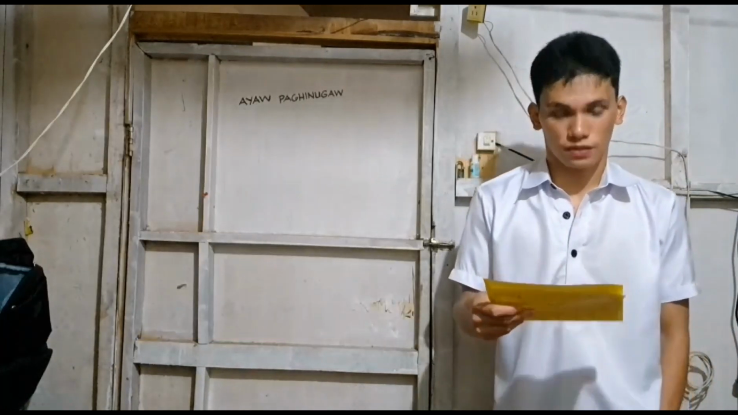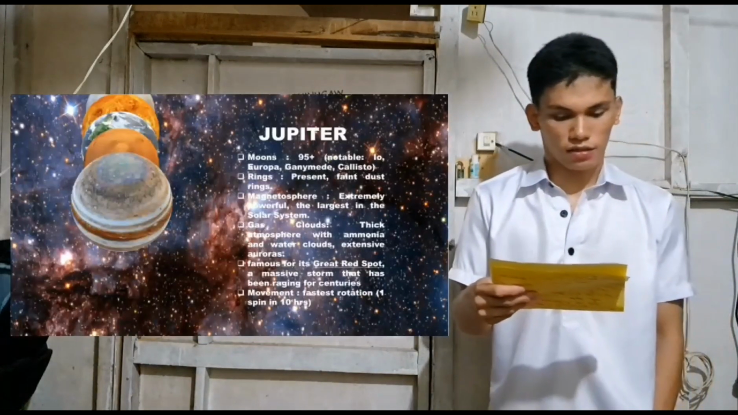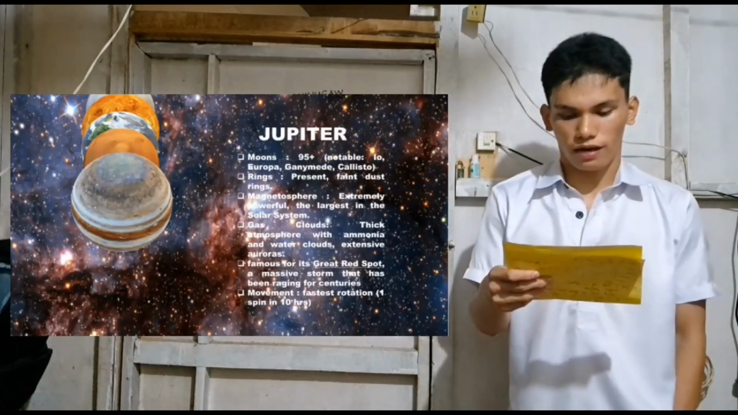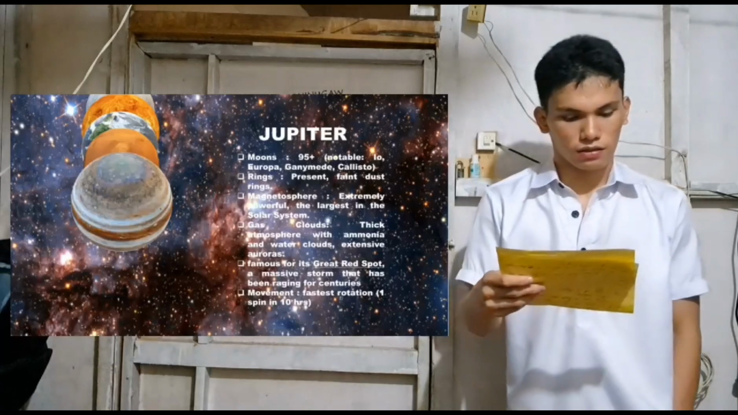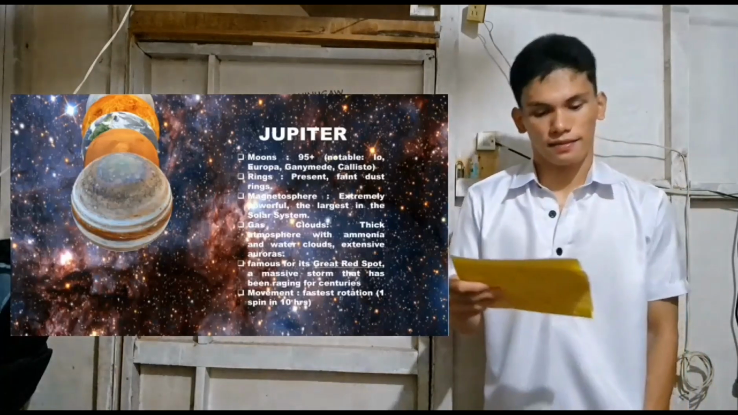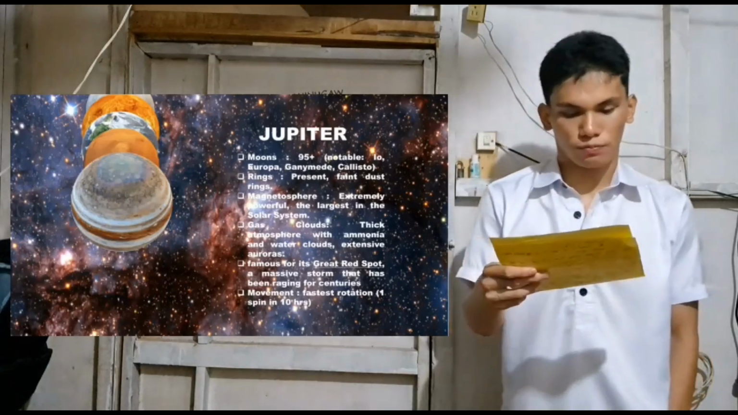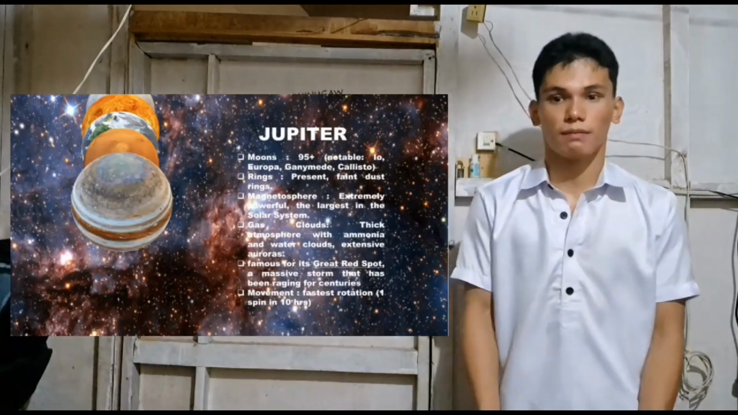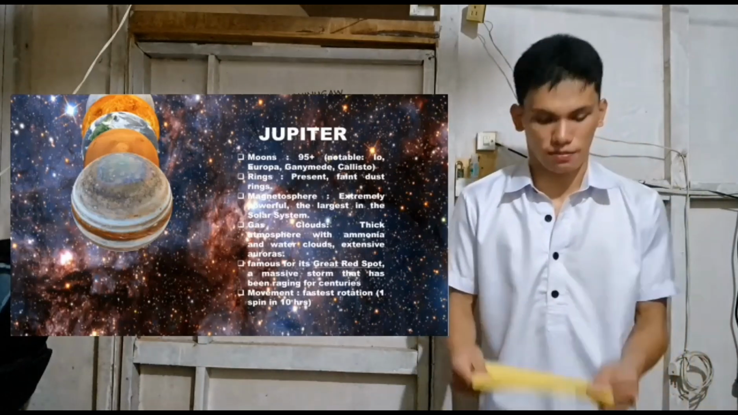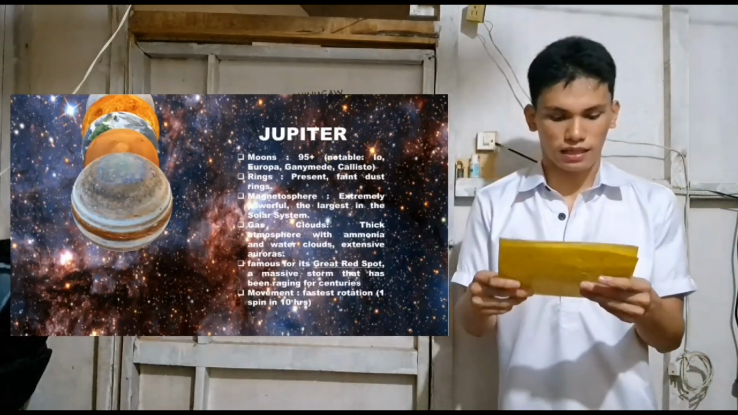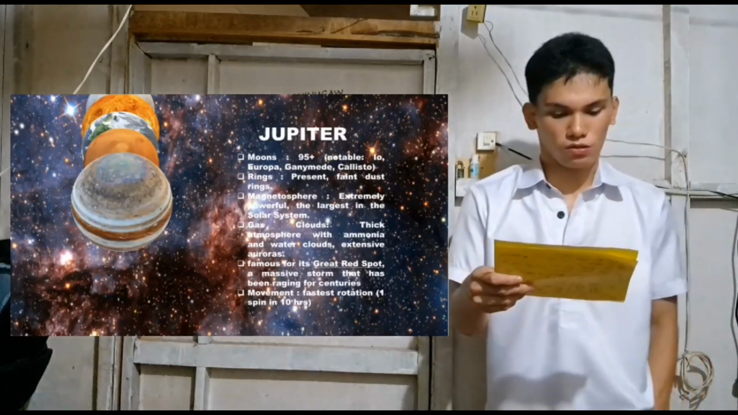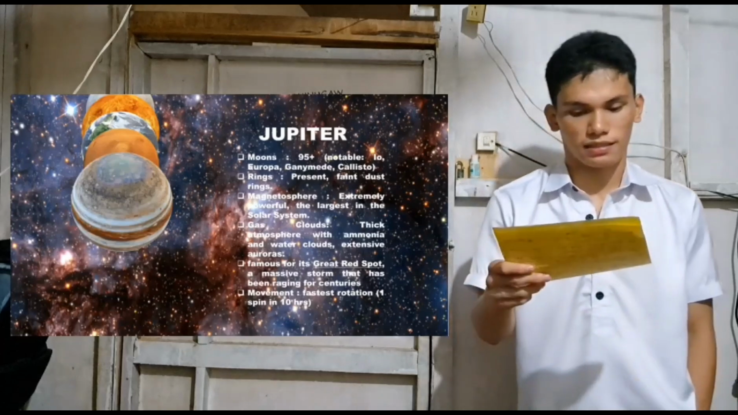So it is Jupiter. Jupiter has a total of 95 plus moons, with only 4 notable: Io, Europa, Ganymede, and Callisto. Its rings are present, faint dust rings, and Jupiter has a magnetosphere. Its magnetosphere is extremely powerful, considered the most powerful in the entire solar system. Its gas cloud is a thick atmosphere with ammonia and water clouds. Jupiter is also known for its extensive auroras.